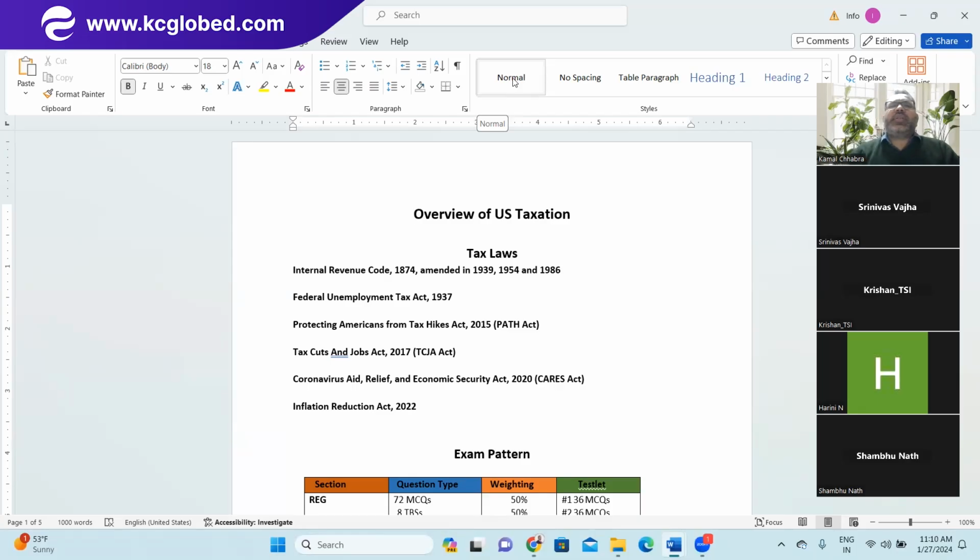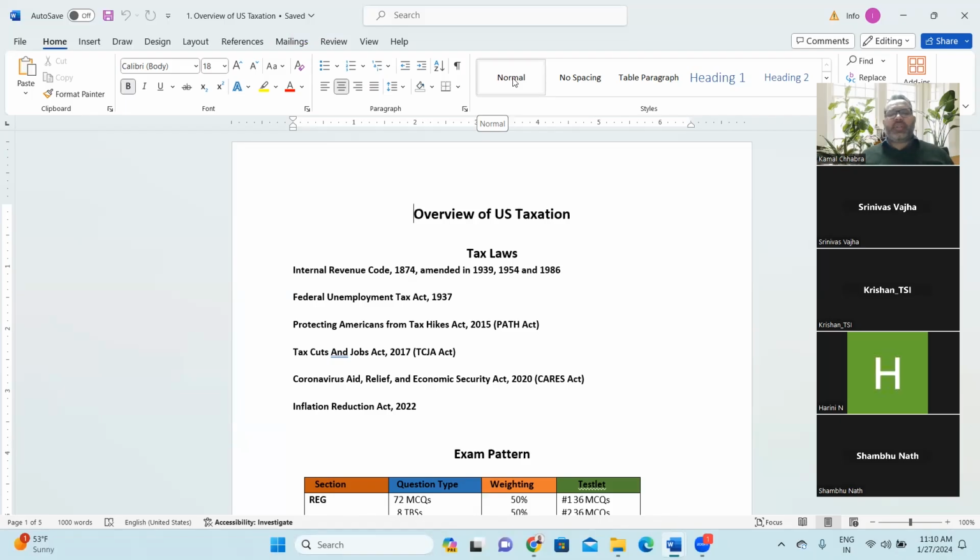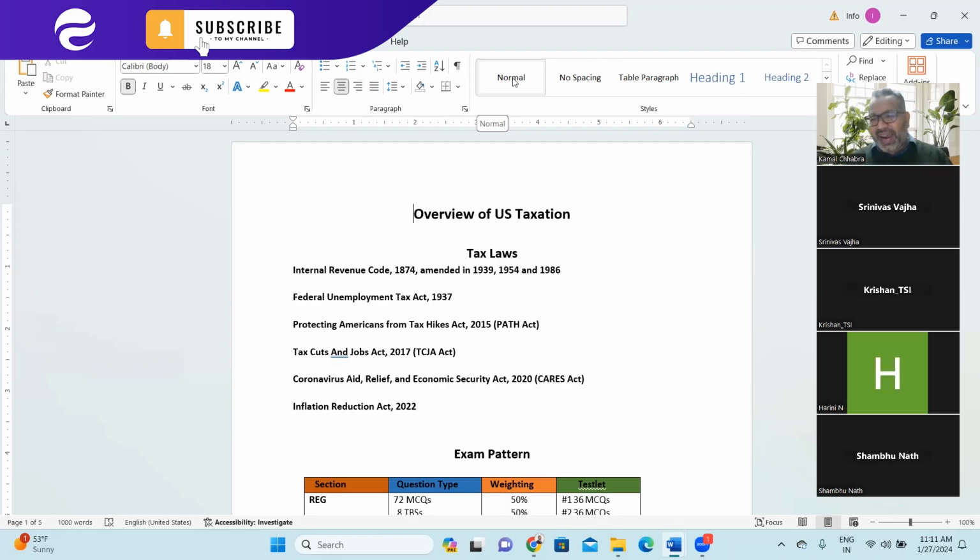The entire US taxation part, which is almost 70% of your examination, will come from various tax laws. The first tax law in the US is called the Internal Revenue Code, implemented in 1874. Some of you are chartered accountants and have already studied income tax in India. In India, the Income Tax Act is from which year?